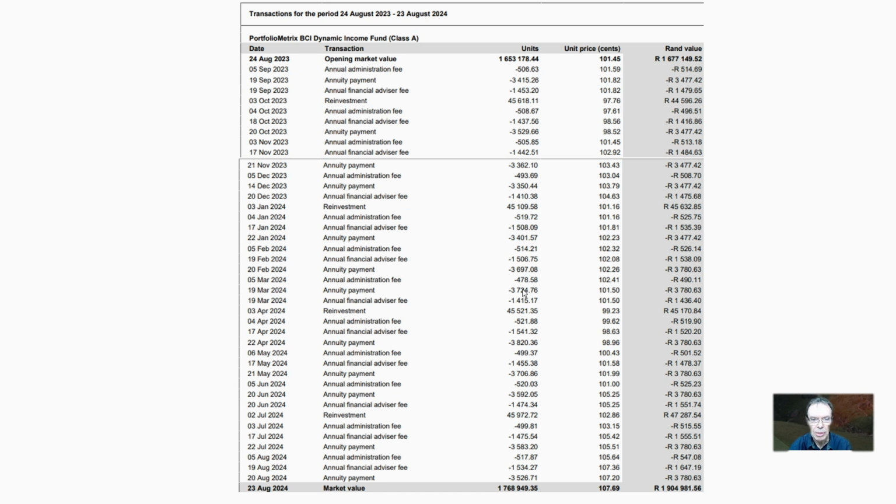So this is why it's important for us to structure a portfolio correctly, so that we don't just lose units, but we get great interest in that respect as well.